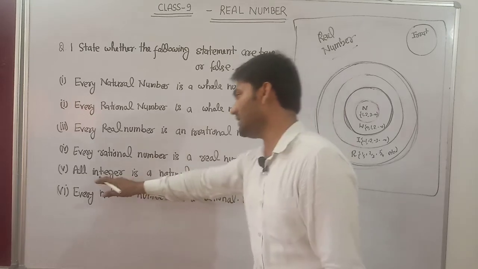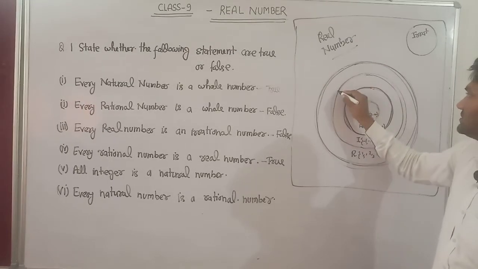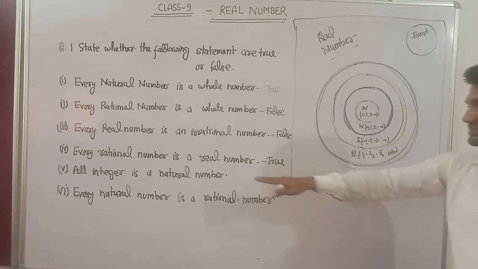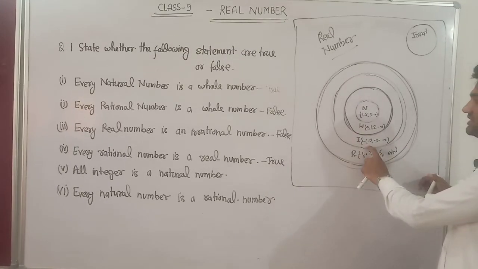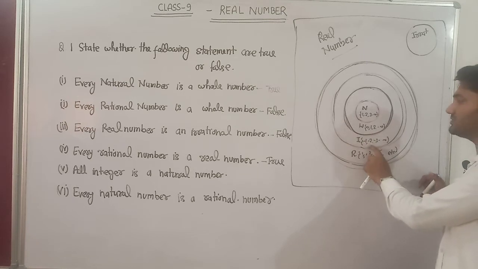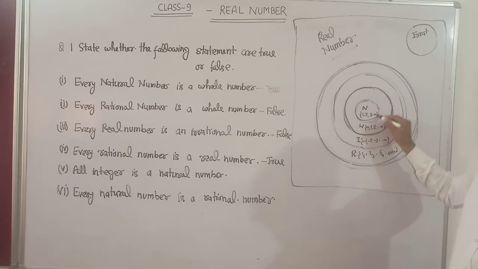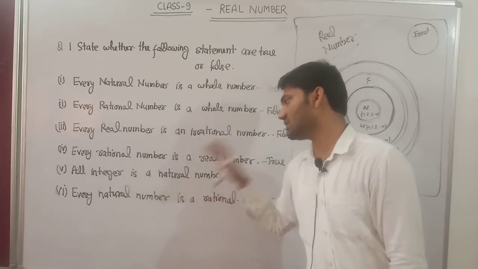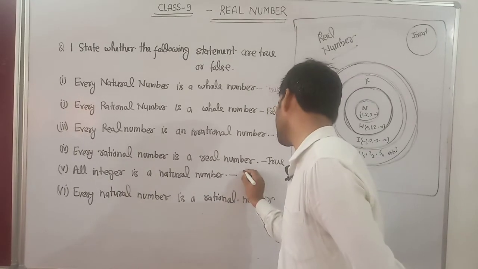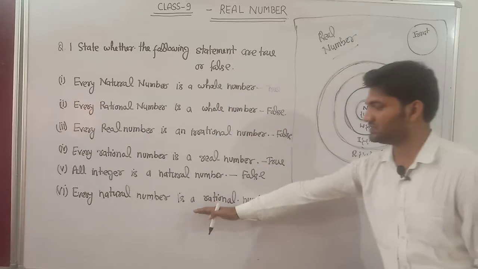Next, all integers are natural numbers. This statement is false, because integers include negative signs also, while natural numbers are only positive. Some integers are not natural numbers, so this statement is false.